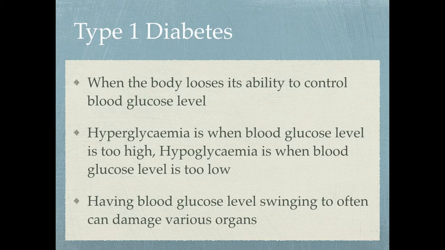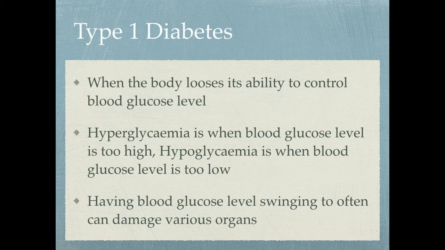Now, one of the diseases related to the inability to control blood glucose level is type 1 diabetes. Now, this is an inherited disease that will be explained in more detail in Unit 10. There are two conditions to diabetes, more specifically. They are hyperglycemia and hypoglycemia. Hyperglycemia is when blood glucose level is too high. Hypoglycemia is when blood glucose level is too low. These two words can be a little bit confusing, but you just have to learn the spelling. Glycemia is the same, it's just hyper means high, hypo means low.